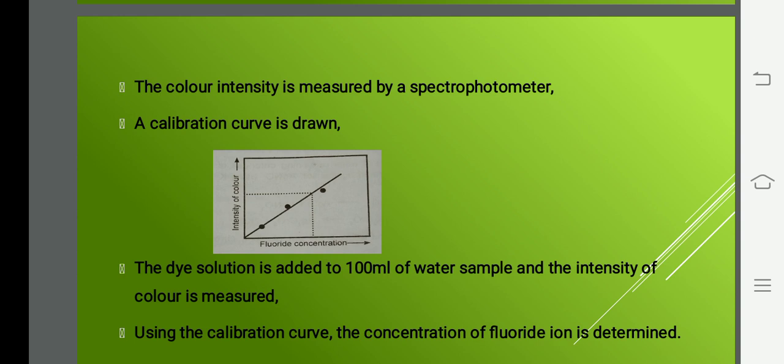So this is something about fluoride content, and how to estimate this fluoride content is you have to prepare a dye. Red color dye is being prepared. It's nothing but zirconium 4 with alizarin. Yes, it becomes a red color dye, and the nature of this dye is, if you add this dye to water containing fluoride ions, the intensity of the color will be decreasing. The intensity of the color will be decreasing.